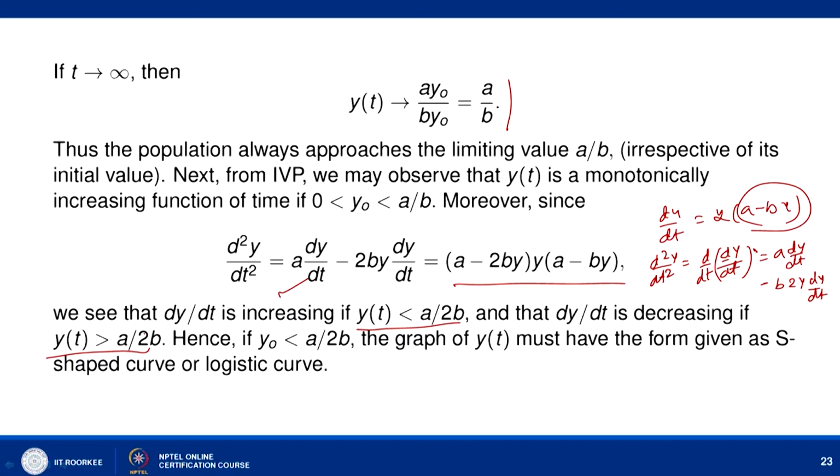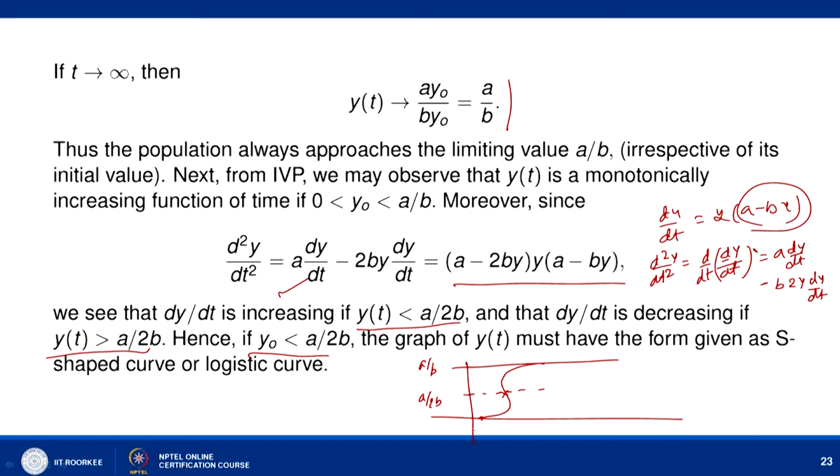And hence it means that if your population is less than a by 2b, then the graph of y t must have the following form. You look at this, you have this asymptotic value, that is a by b here, and here the value a by 2b. So, here it is behaving like this kind of graph. So, it means that it is increasing. Here is the initial value, it is increasing up to the value that is a by 2b.